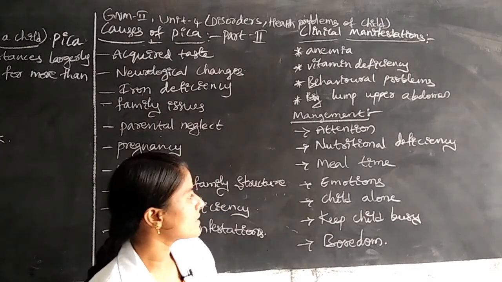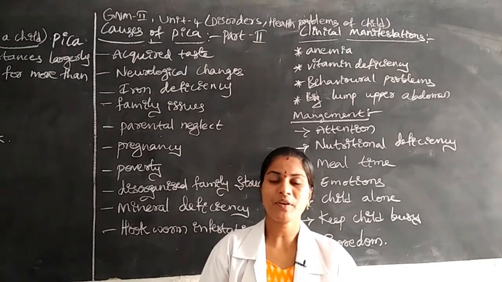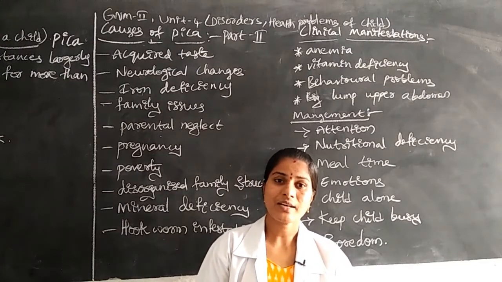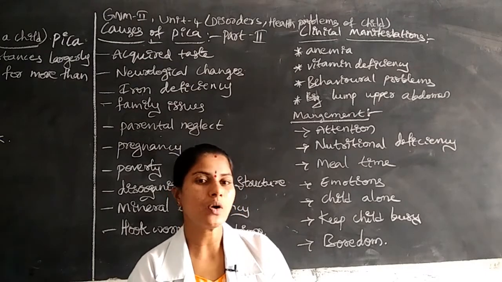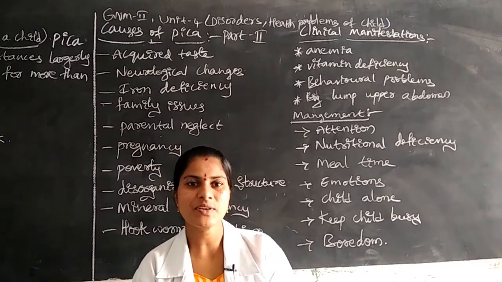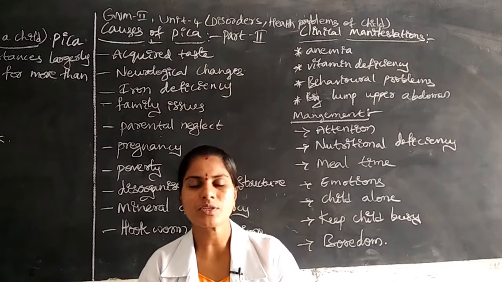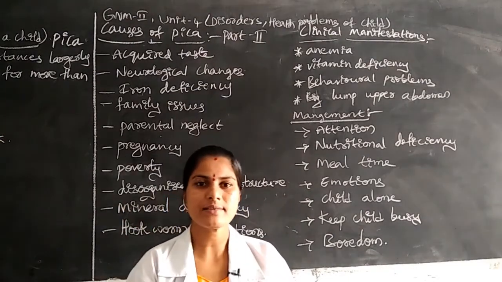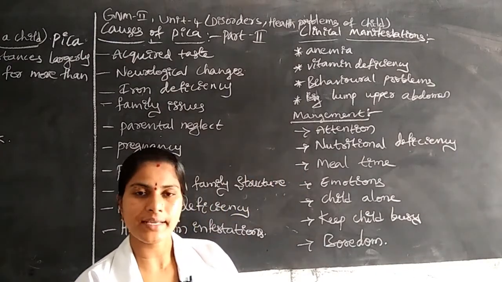Next, another one is the emotions. Sometimes children suffer with some type of emotions, and those emotions should be prevented. Once we control those emotions, the child will not take any non-nutritious food. They will always be interested in eating healthy food, like fruits, some milk, or some juices to drink. That healthy food they are taking.